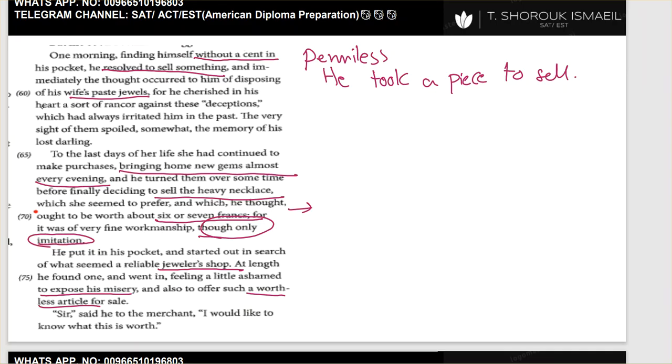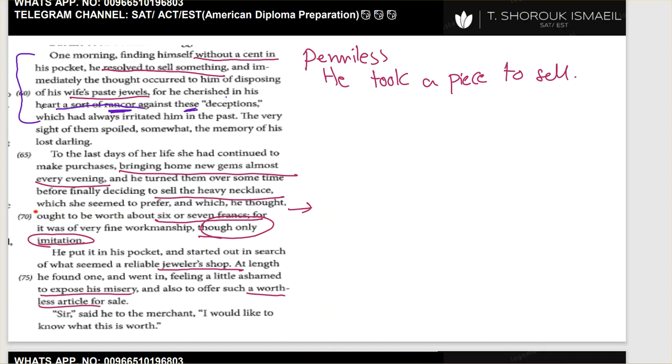Line 61, in this line: a sort of rancor against these deceptions. Of course, I need to read this window, so I need to read from the beginning of the paragraph. One morning, finding himself without a cent, penniless, he resolved to sell something. Immediately, the thought occurred to him of disposing of his wife's jewels, for he cherished in his heart a sort of rancor against these.